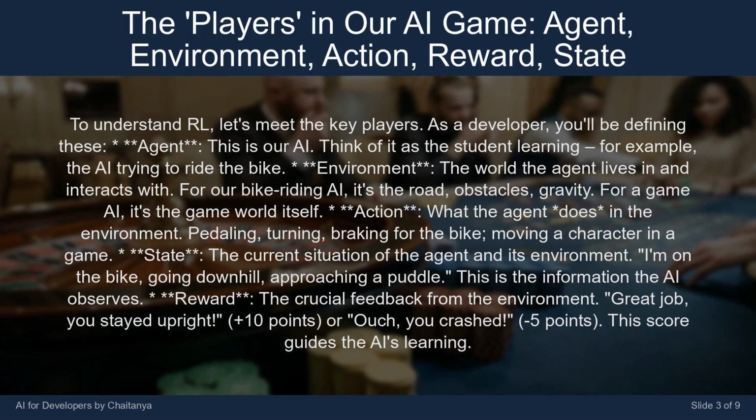Action. What the agent does in the environment. Pedaling, turning, braking for the bike, moving a character in a game. State. The current situation of the agent and its environment. I'm on the bike, going downhill, approaching a puddle. This is the information the AI observes. Reward. The crucial feedback from the environment. "Great job, you stayed upright. Plus 10 points." Or, "Ouch, you crashed. Minus 5 points." This score guides the AI's learning.